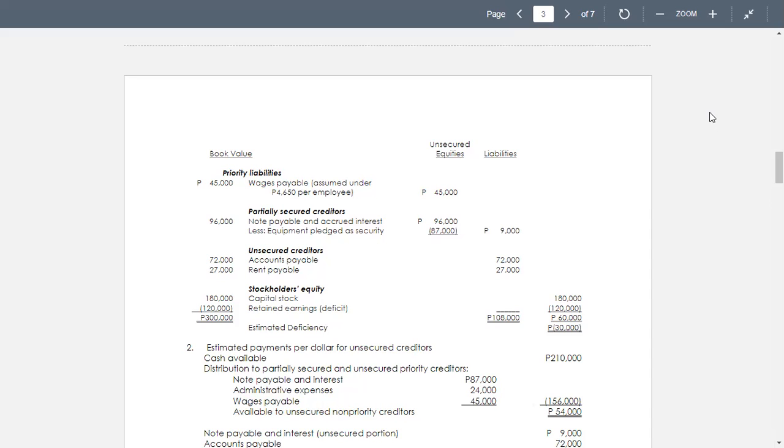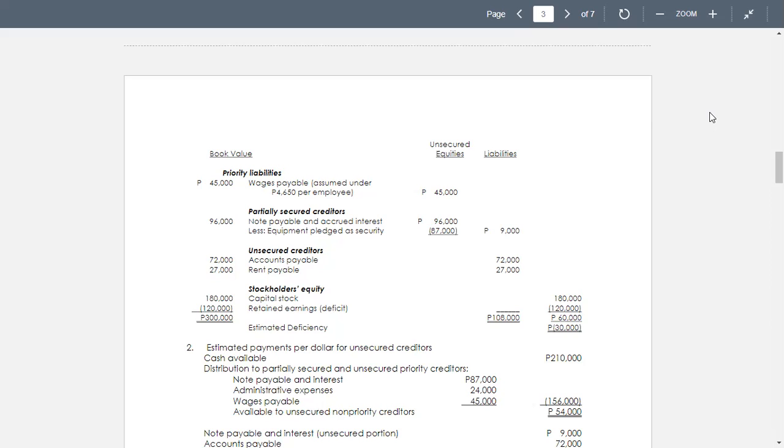Okay, 27, not 21. Rent payable is 27,000. Now we go to estimated payments per dollar for unsecured creditors. Cash available 210,000, then distribution to partially secured and unsecured priority creditors, notes payable and interest 87,000, administrative expense given at 24,000 for the amount of wages 45,000. So available to unsecured non-priority creditors is